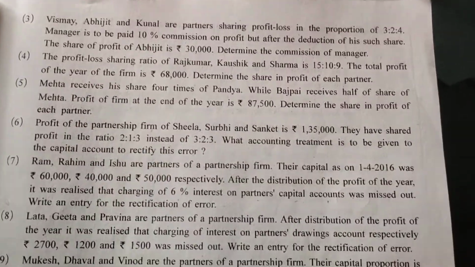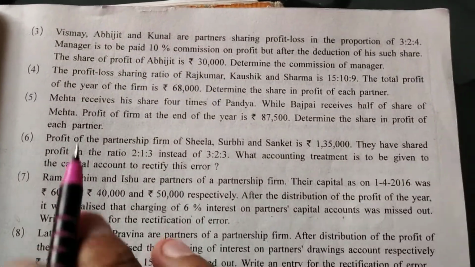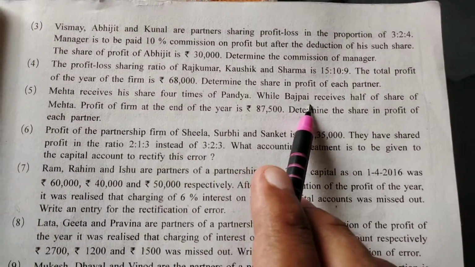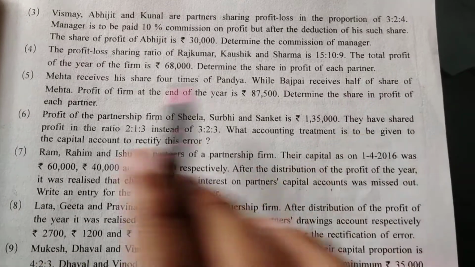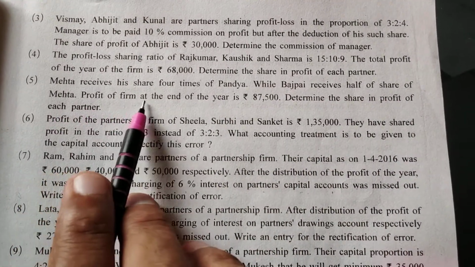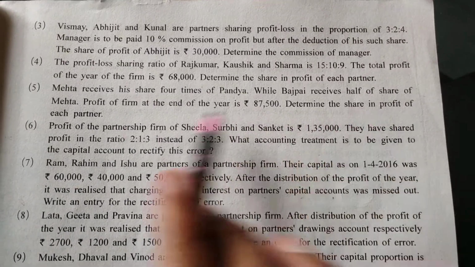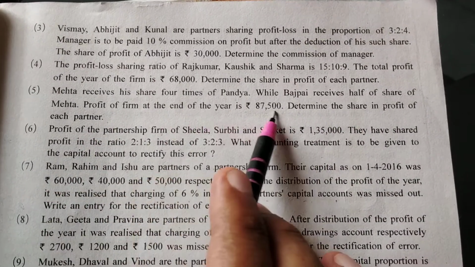So in sum number 5, it is given that Mehta received his share 4 times of Pandya, while Bajpai received half of the shares of Mehta. Profit of the firm at the end of the year is 87,500. Determine the shares in profit of each partner. So total profit is given here.